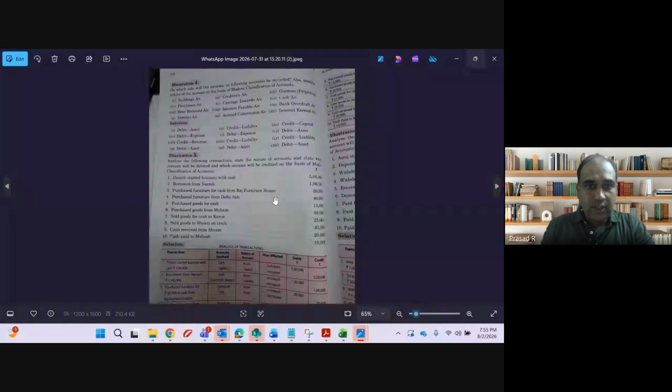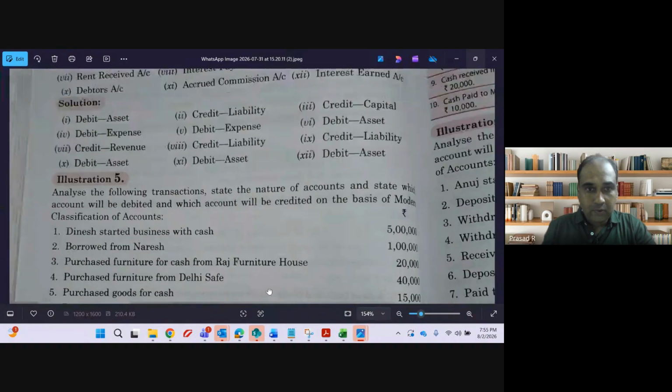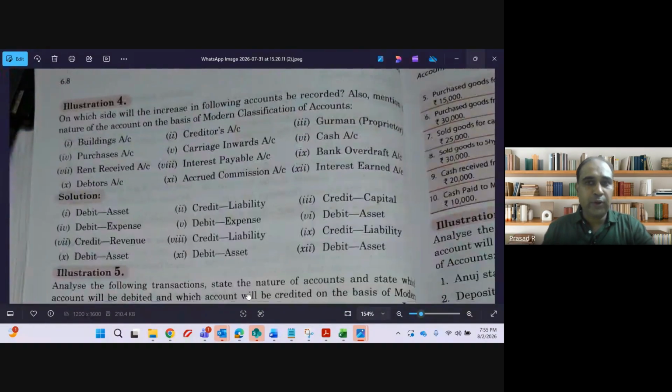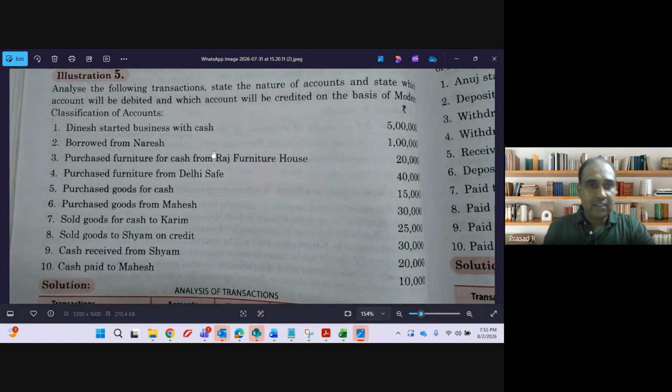Okay, now see this question, guys. Illustration 5. Illustration 4, you can do it yourself; you can try on which side there will be illustration 4. Illustration 5, guys: analyze the following transactions, state the nature of account, state which account will be debited and which account will be credited. Just see whether there is any transaction that we have not discussed.